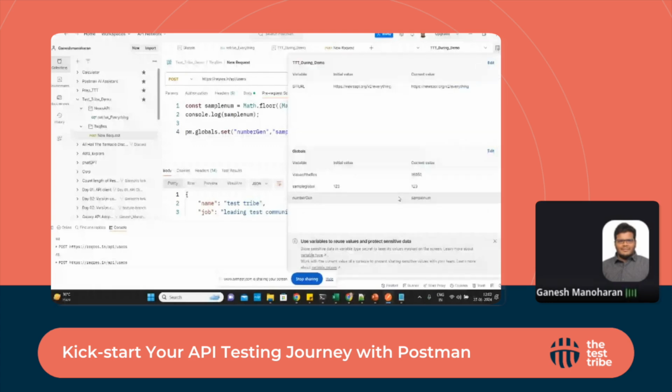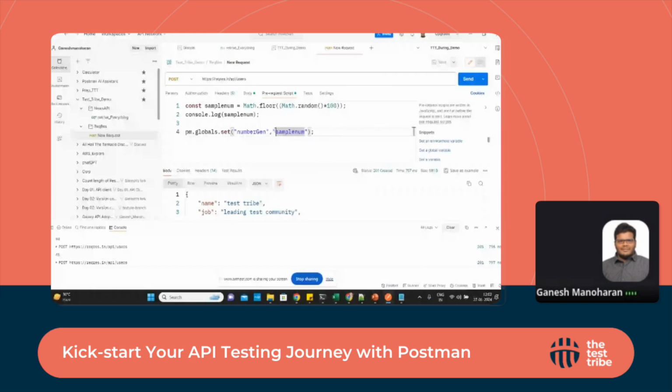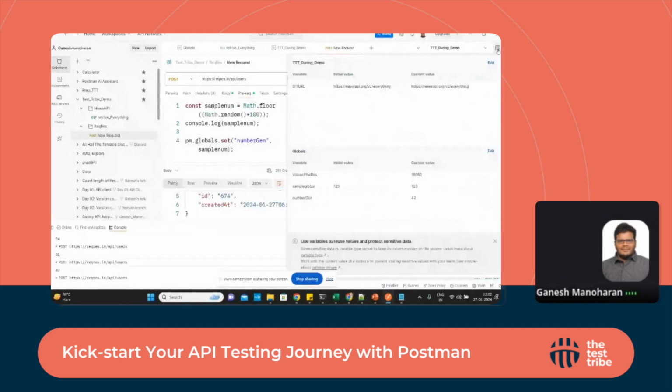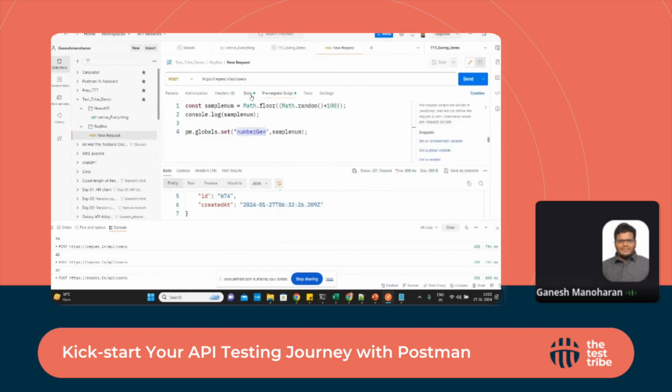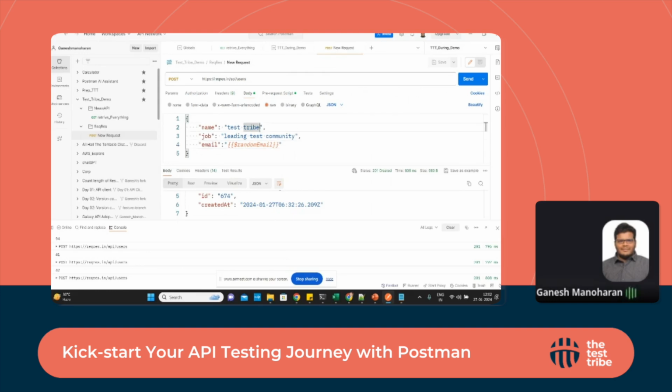Let me check the details here. Yeah, we need to give this. The value is set as number gen. We can use this number gen value in the request. If we have a request, we can put this number here itself. So the test type 56 number is coming.